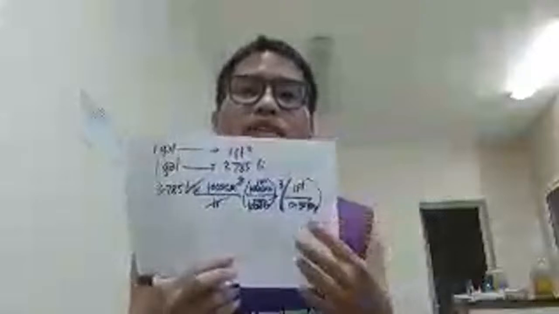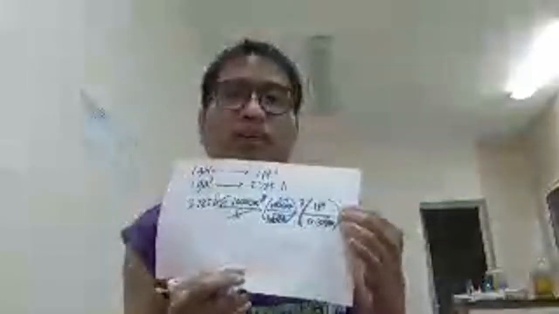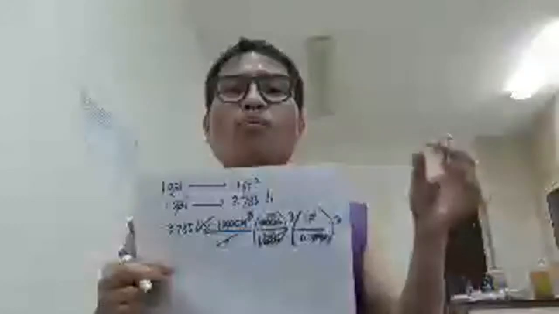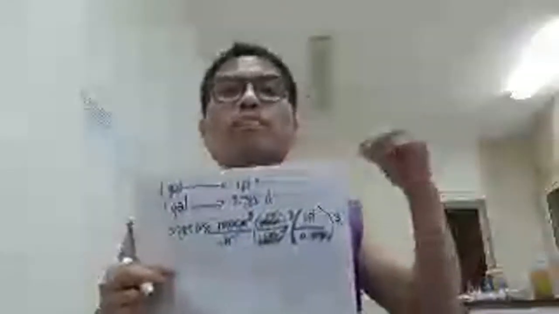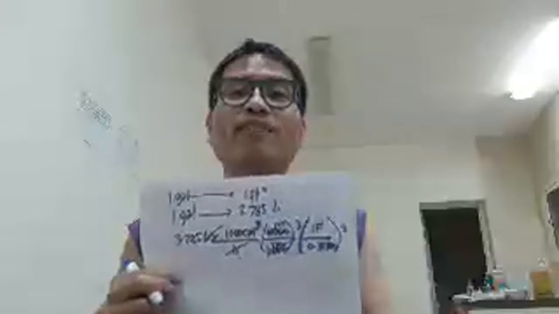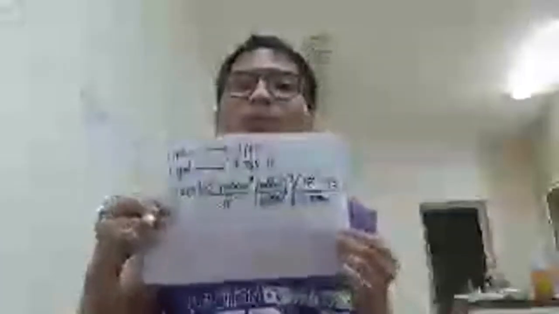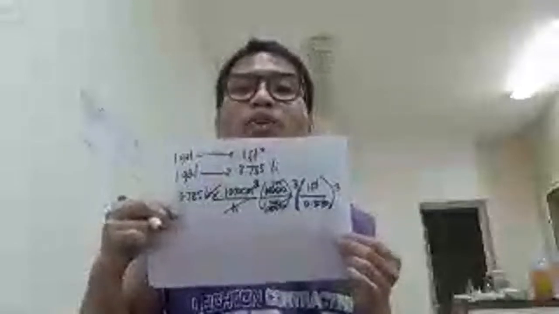You need to cancel out your cubic meter in the first place, so raise to the power 3. Now, 0.3048 raised to the power 3, you need to do that: 0.3048 times 0.3048, 3 times by itself, like this. And then 1 also, 1 times 1 times 1, 3 times. Now we can obtain the unit cubic feet.